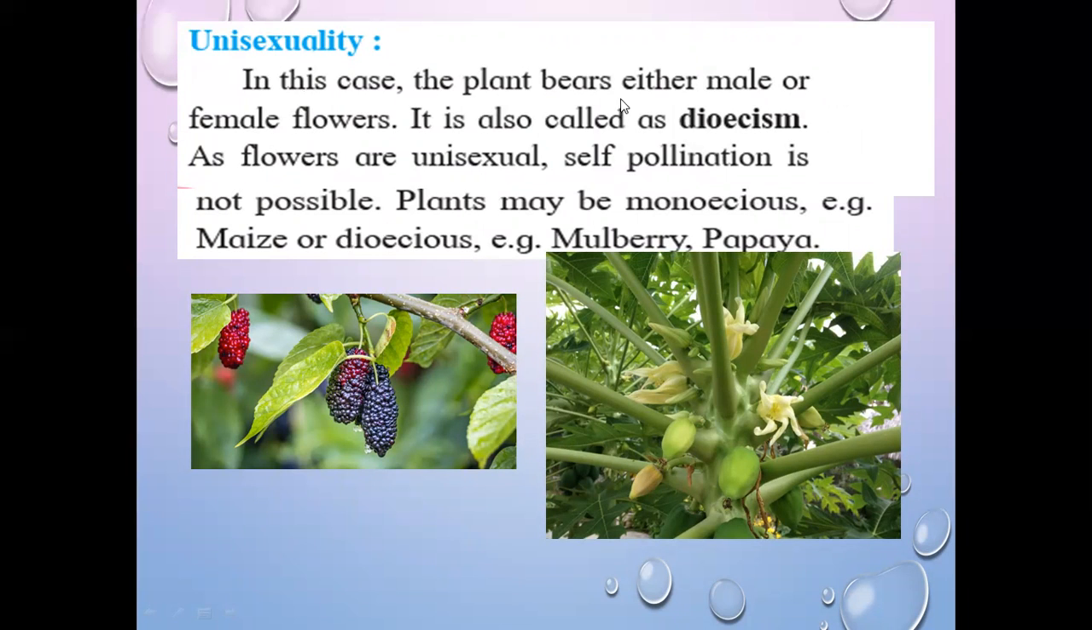In this case, the plant bears either male or female flowers. It is also called as dioecism. Okay, outbreeding devices we are seeing.